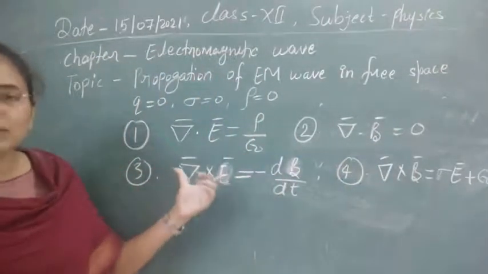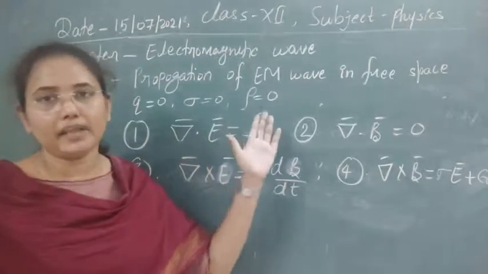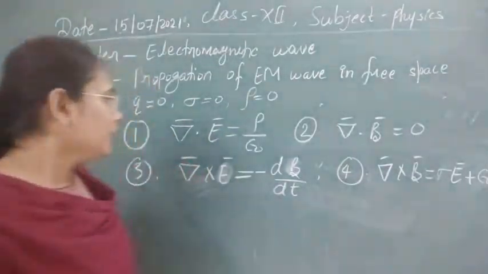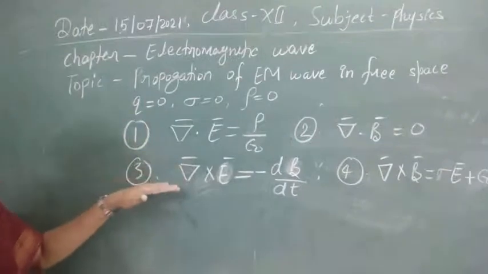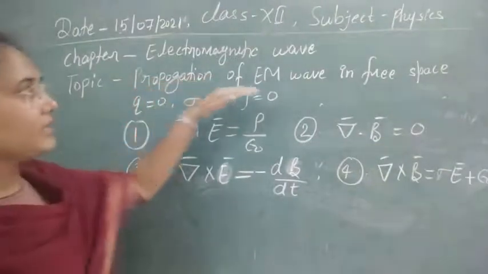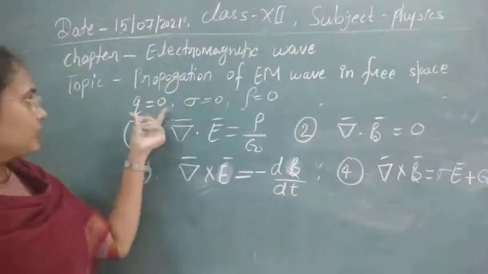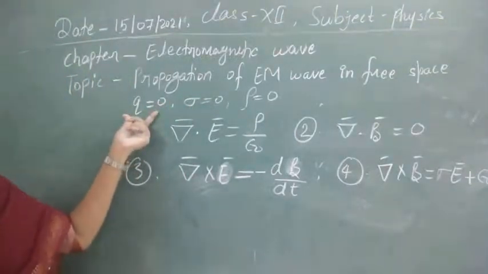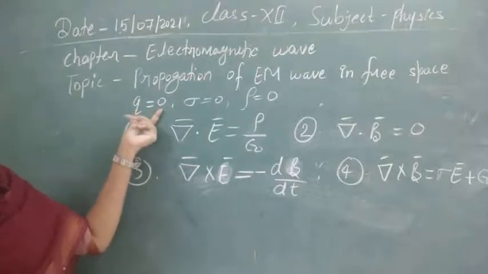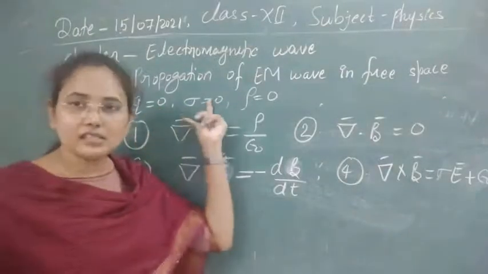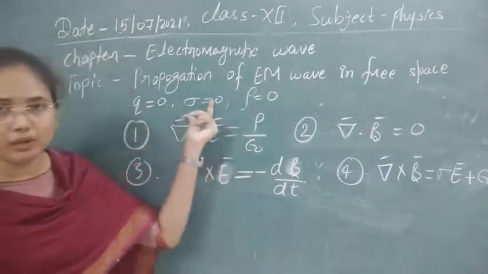You can note this form, and convert it using the two theorems I have told you. Now we will use these four equations to understand the propagation of electromagnetic waves in free space. For free space, as I told you, there is no medium present. So Q is 0, charge is not present, and if charge is 0, then the conductivity of the medium will also be 0.